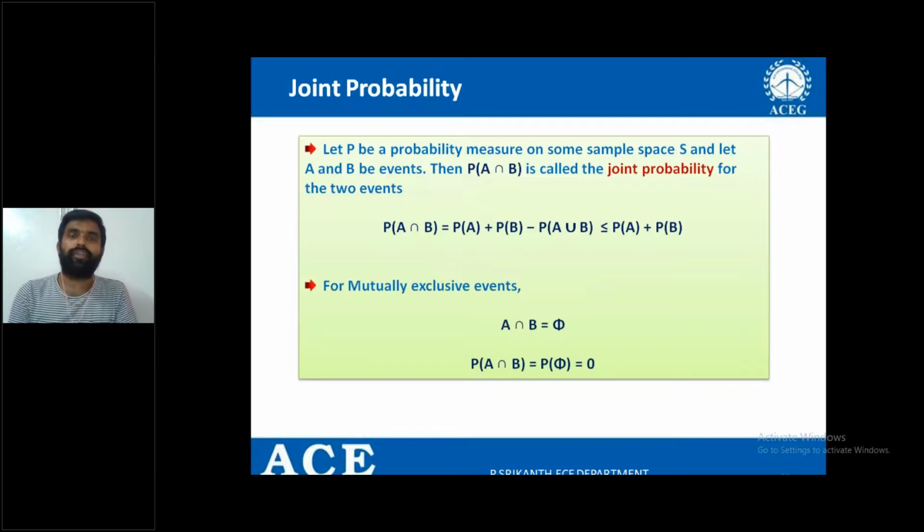So I repeat, the joint probability of any 2 mutually exclusive events is equal to 0.